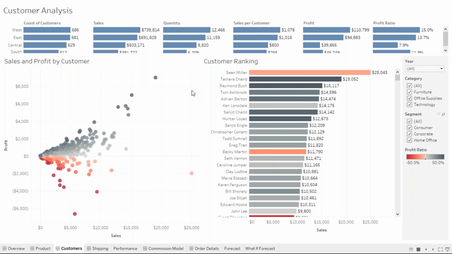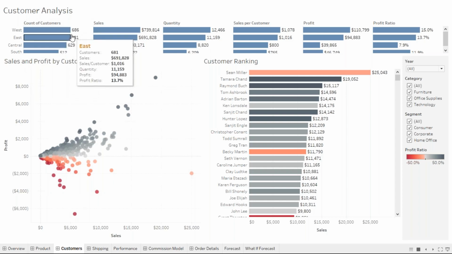So, region-wise, how many customers are there? Count of customers by region. West region, how many customers are there? 686. East region, 681. Central region, 629. And South region, 512. So the end user knows that these many customers are there in this particular region.